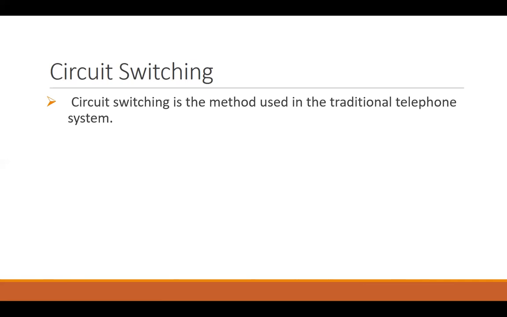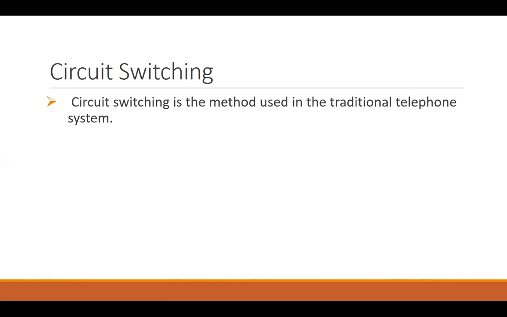Circuit switching was actually developed in the old telephone lines. The publicly switched telephone network, or the PSTNs, used circuit switching in the old days when the telephone started working. When you wanted to call somebody, you pick up the receiver, you call the operator, tell the number to the operator, and then operator connected you to that person you wanted to call.